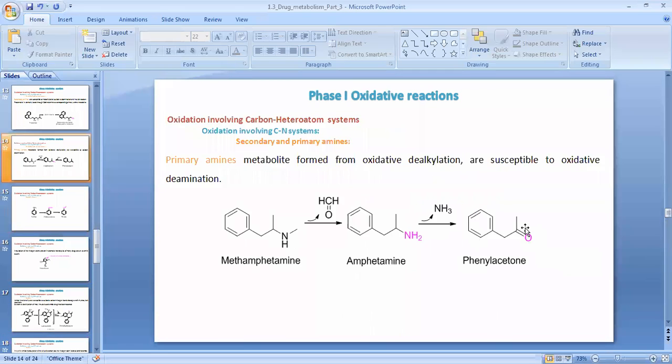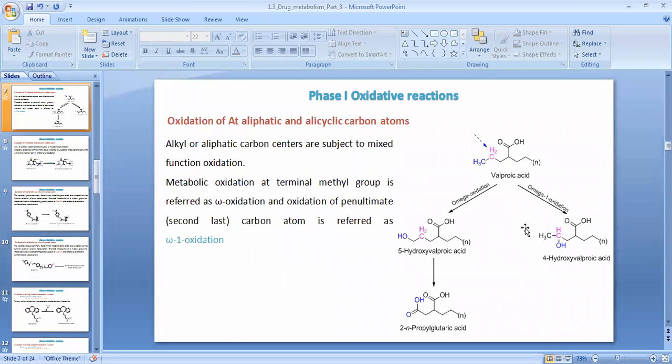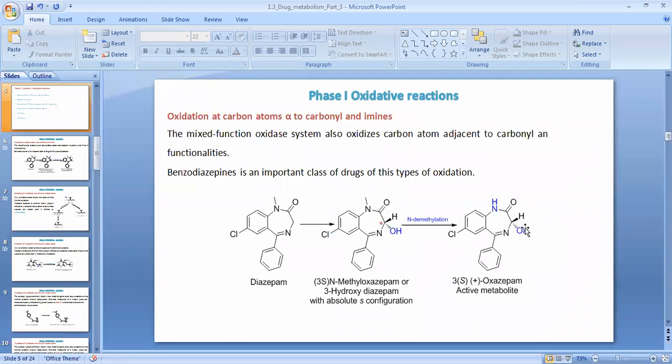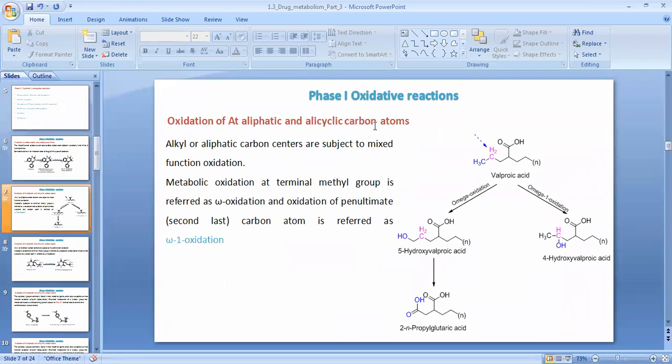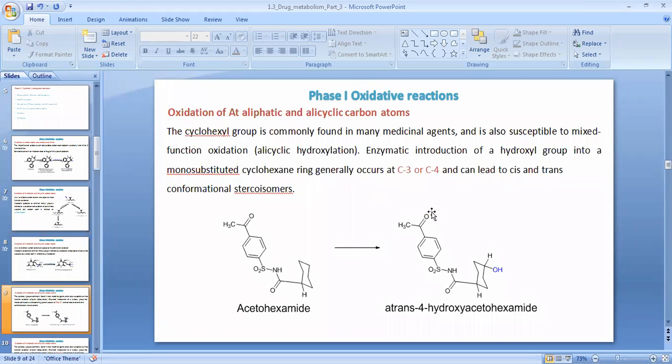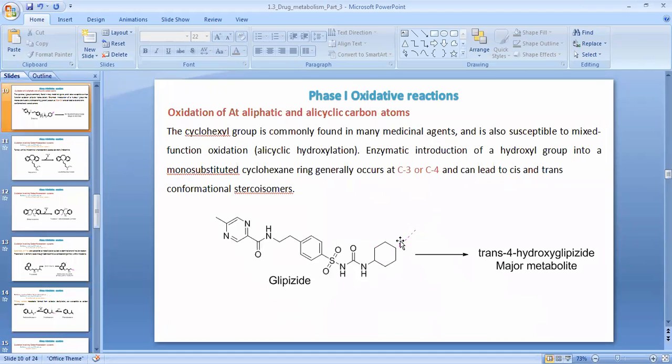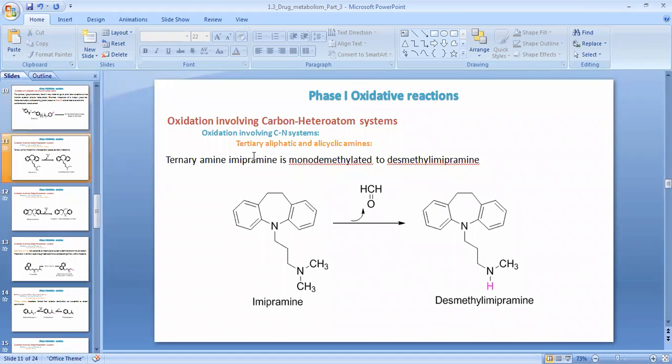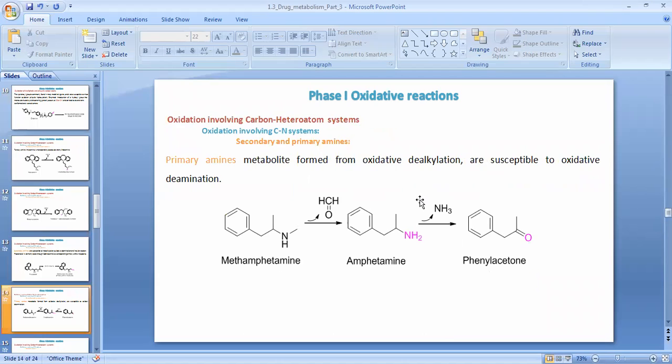We have discussed the oxidation of large classes of drug molecules: presence of an alpha carbonyl atom, presence of an alicyclic carbon atom, presence of aliphatic and alicyclic carbon atoms, presence of an alicyclic ring, presence of heteroatoms, and so many cases.